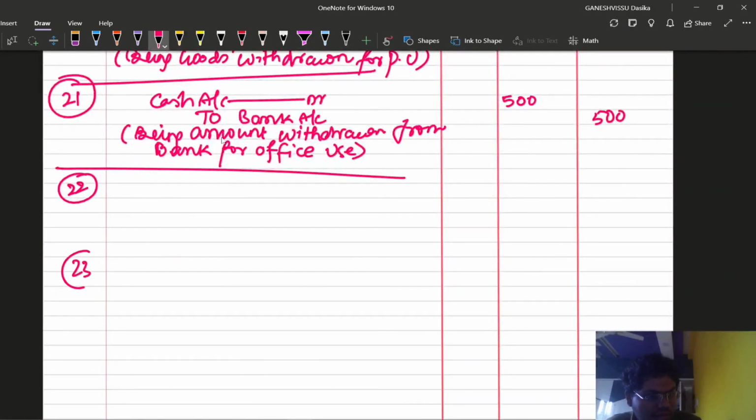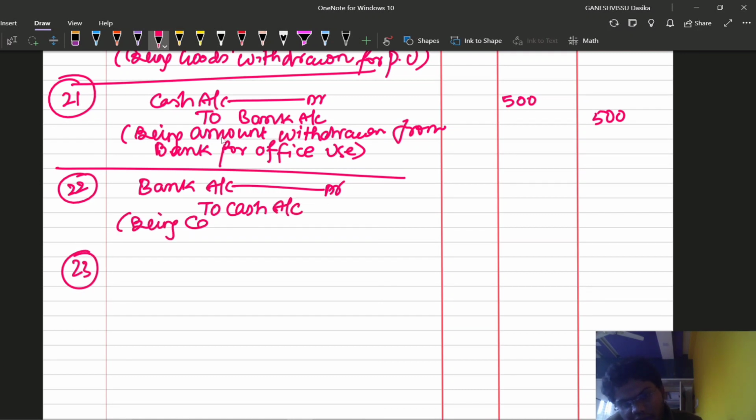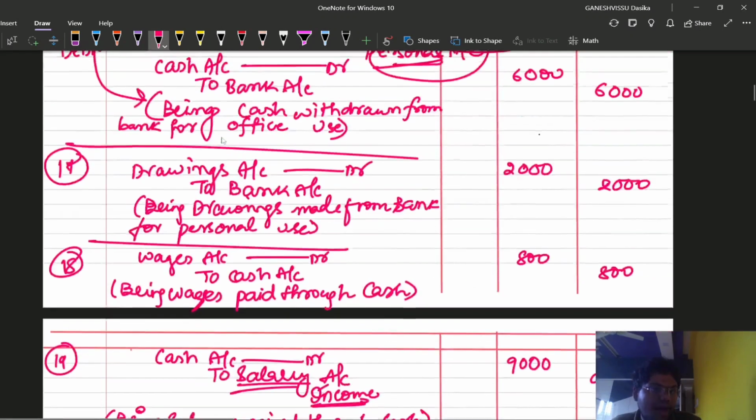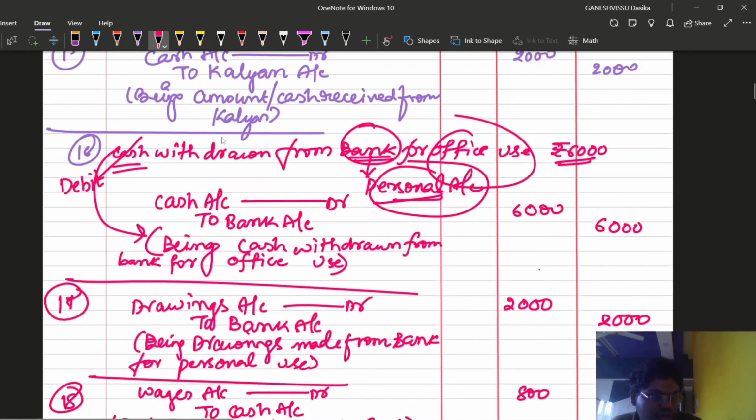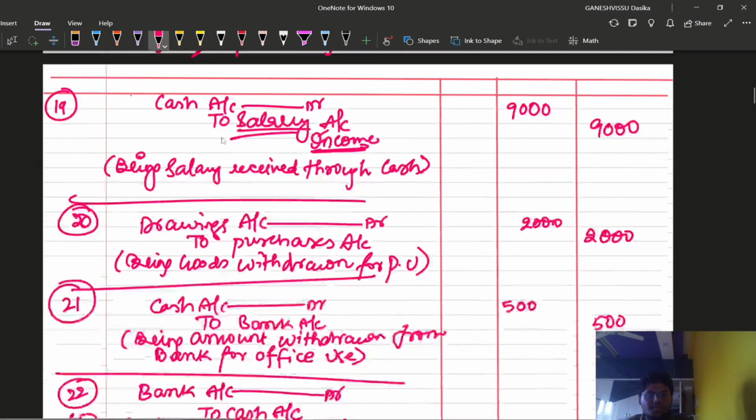22nd and 23rd also have the same entries, right? Bank is the receiver, so we are going to debit the bank account. Cash is going out, so we are going to credit cash, with the narration being cash paid into bank. And of course this is also a contra entry, bank account at R2, cash account, right? Contra entry we are going to represent with C in braces.